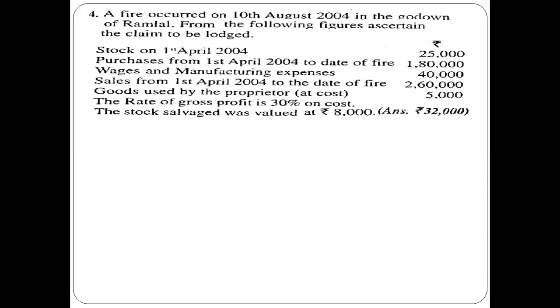The rate of gross profit is 30% on cost. In the earlier two videos which we did, the gross profit percentage was given on sales, but in this case the gross profit percentage is given on cost, right? So you know the formula. The stock salvage was valued at 8,000. So this is the information we have furnished, and we are asked to find out the value of claim.